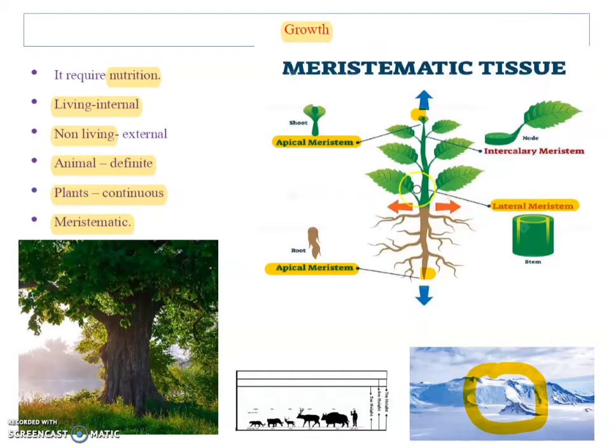Then there are the lateral meristems, and the intercalary meristems. That is why plants grow at certain special regions called meristematic regions: apical meristems, intercalary meristems and lateral meristems.